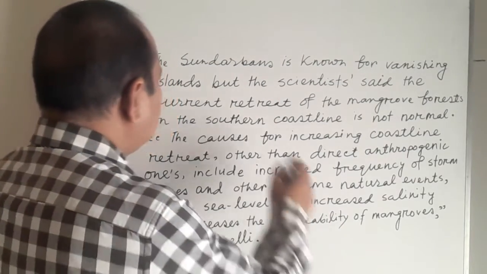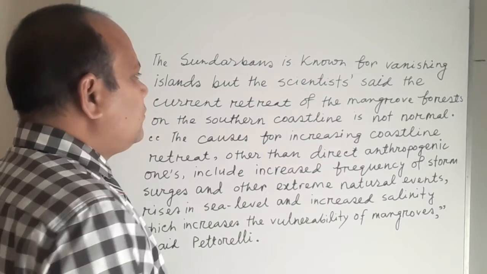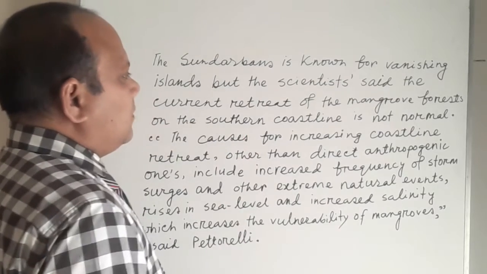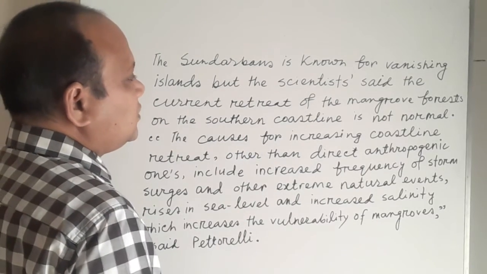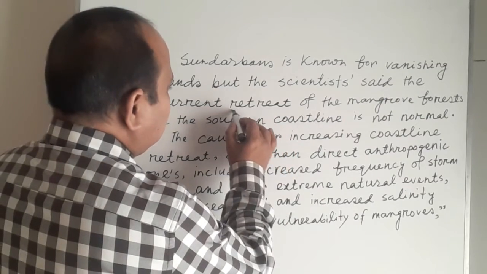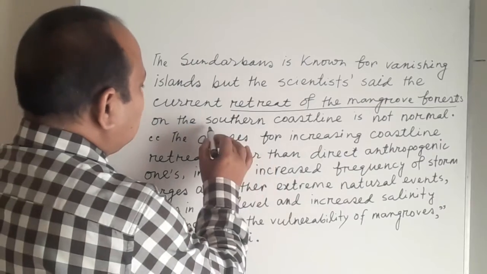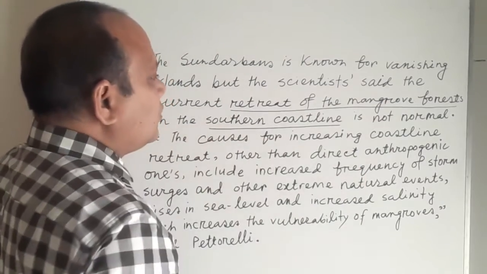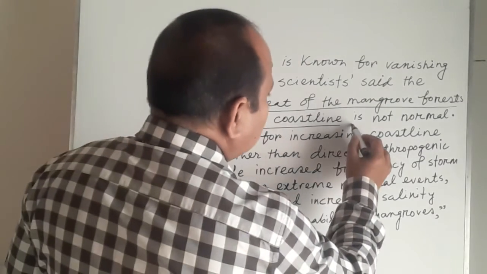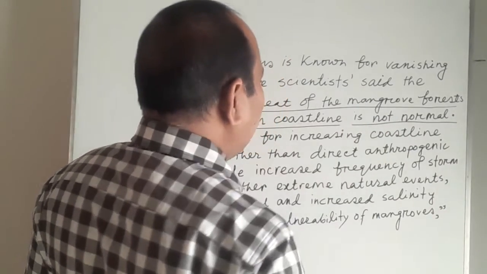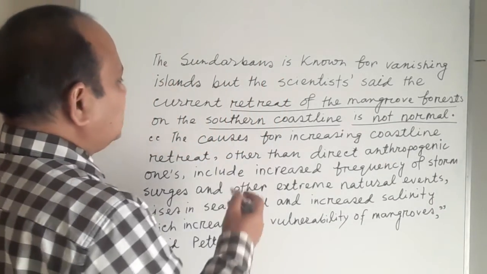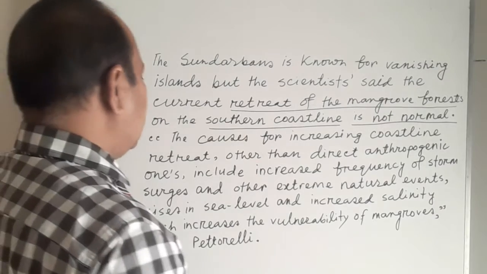So my dear students, the Sundarbans is known for vanishing islands, but the scientists say the current retreat, that is the decrease of the mangrove forest on the southern coastline, is not normal. That is abnormally decreasing the land area of the Sundarbans, basically in the southern part.